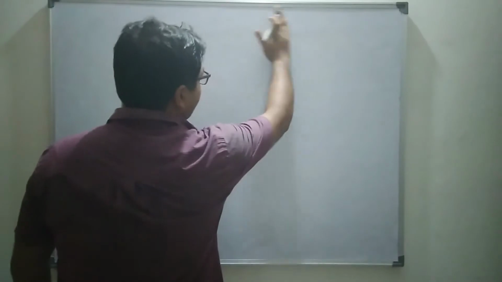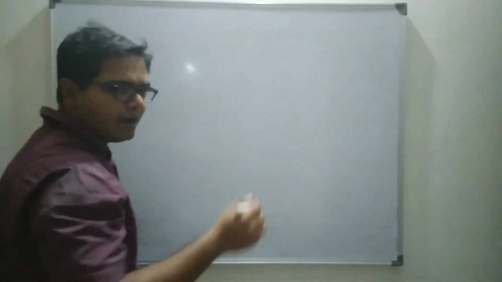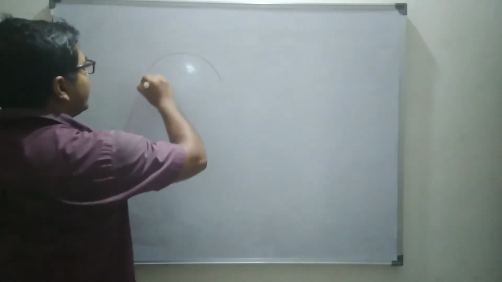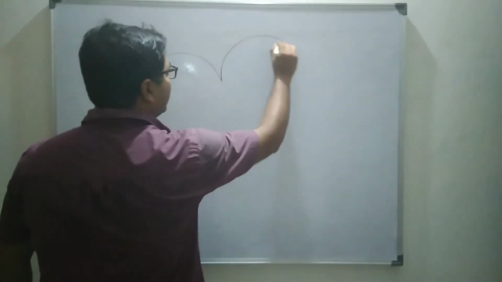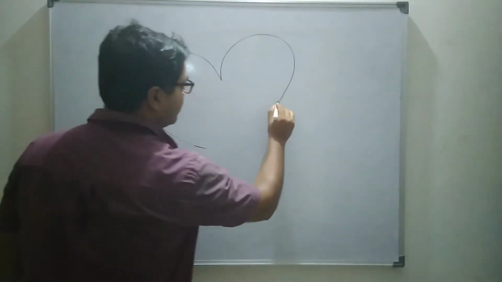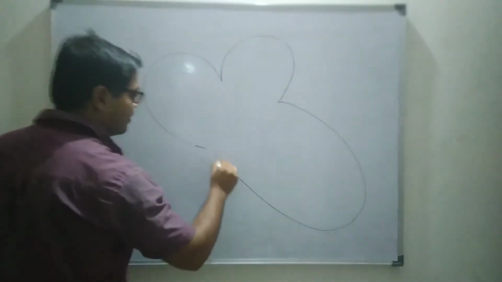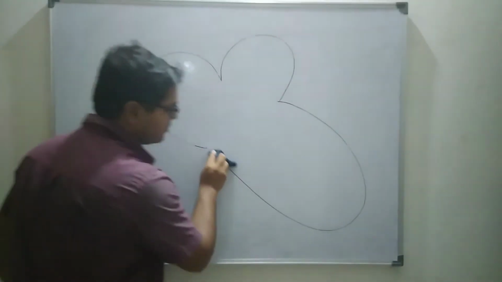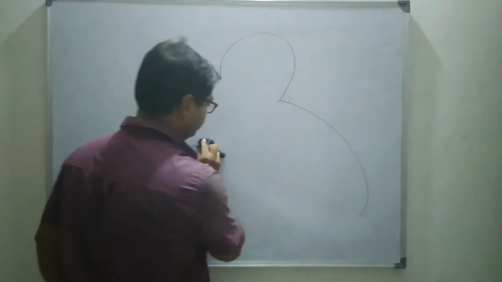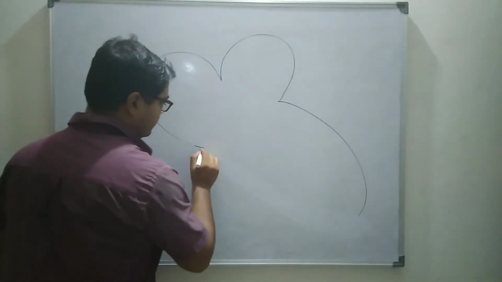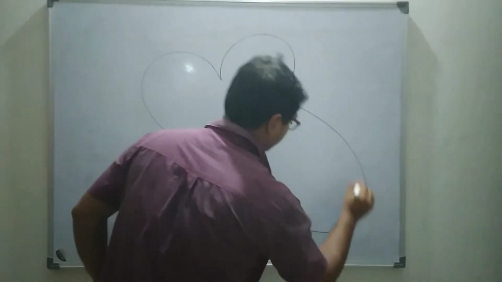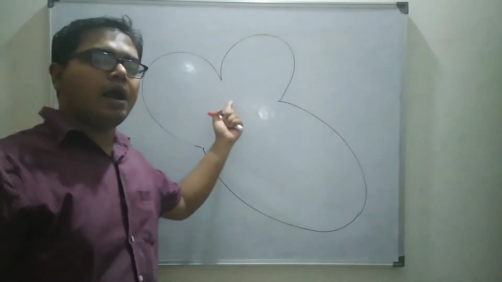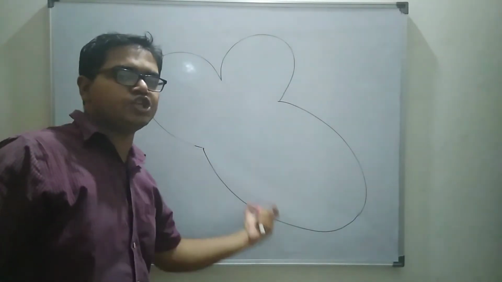Now here kindly observe how I am going to draw the diagram of heart. Now through this diagram you can see that heart is a hollow and cone shaped organ.